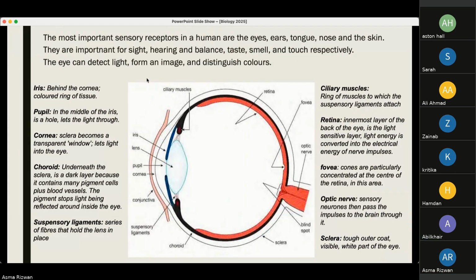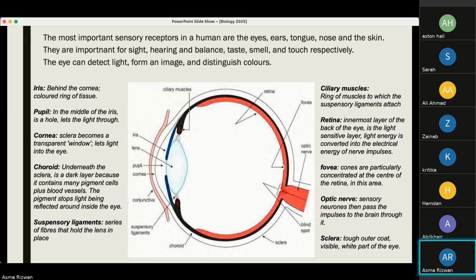So one of our major and most important sensory receptors is the human eye, which we'll study. Otherwise, our receptors, and they're constantly working, are eyes, as I just said, ears, tongue, nose, and the skin. Important for sight, hearing, and balance, taste, smell, and touch, respectively.